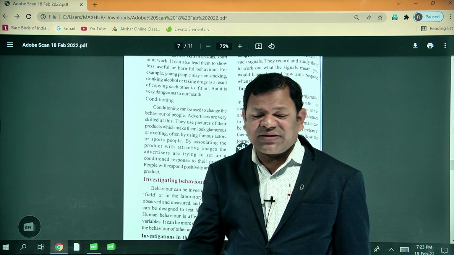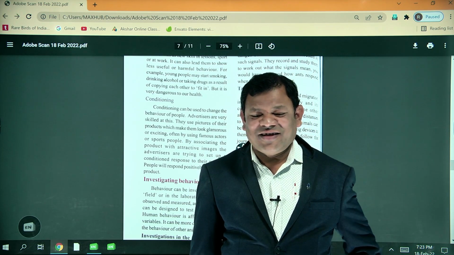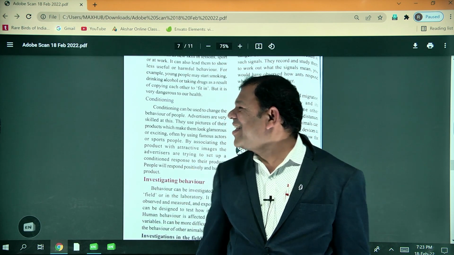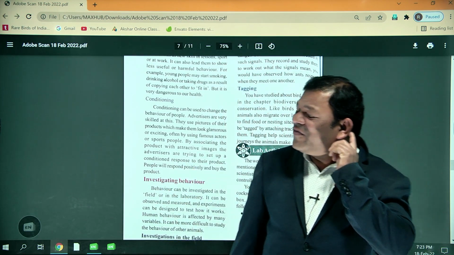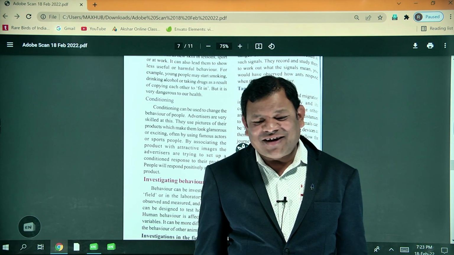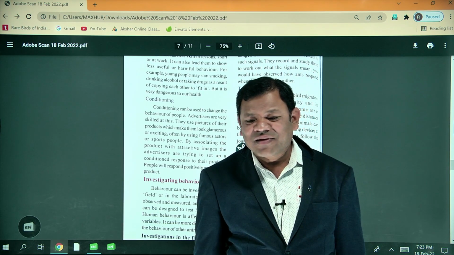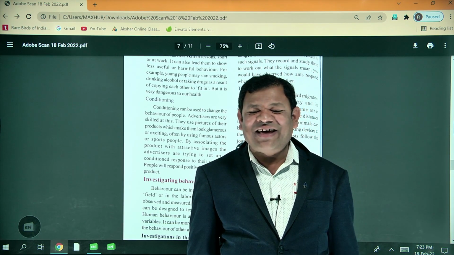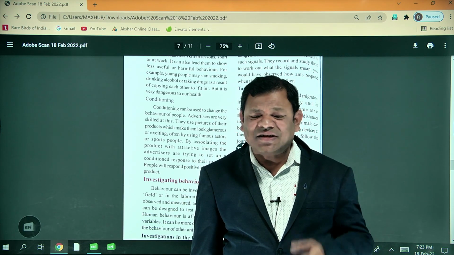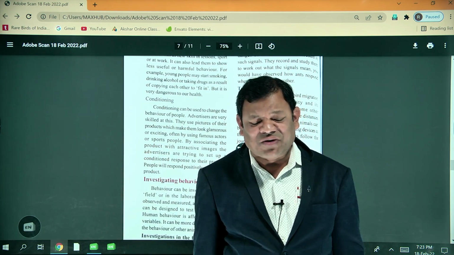If Mahesh Babu is endorsing it in the advertisement, do you drink the Sprite or not? Yes, sir. Why? This is also one type of conditioning. If Sachin Tendulkar says the secret of my energy is a health drink, do you drink it or not? Yes. Because we are conditioned. Why? Because the greatest people are saying it and following it, so we can also follow. Most of the marketing is going on conditional behavior only.